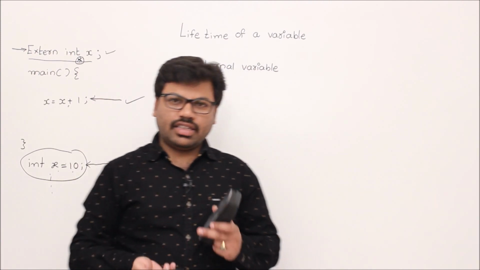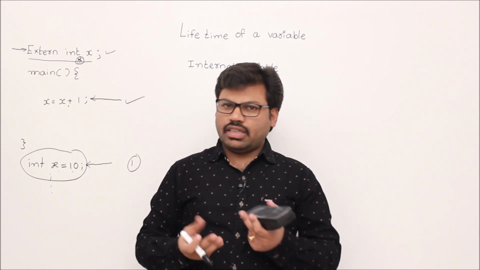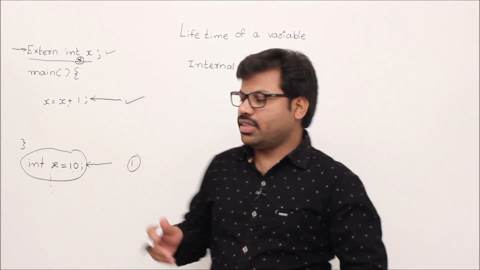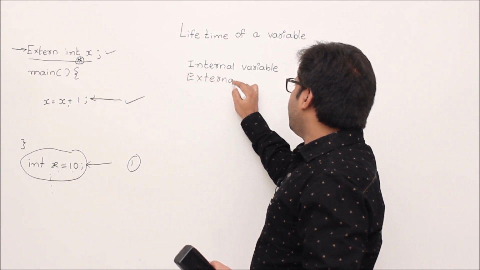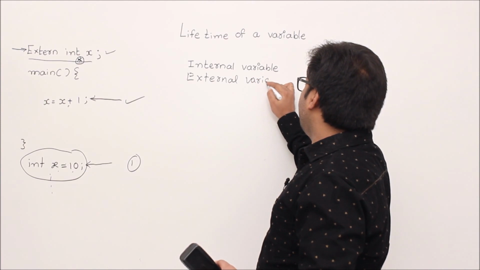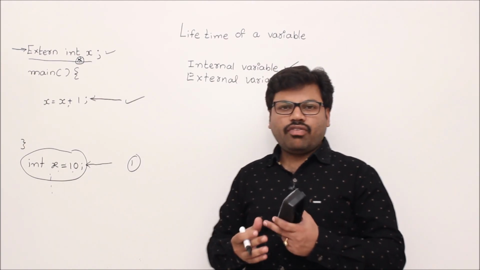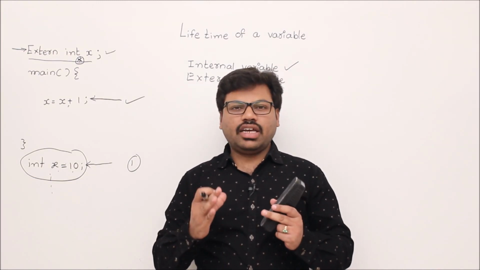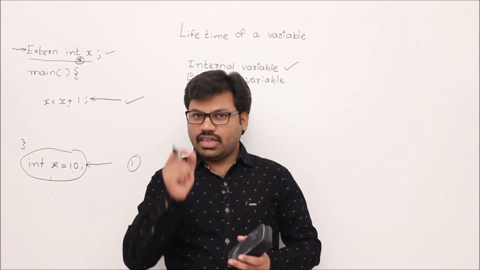Understand? Now we'll see the next concept, that is lifetime of a variable. So we know that there are two kinds of variables. One is internal variable, second one external variable, isn't it? So let's write internal and external, and for everything we'll see one by one. Let's begin with internal variable and its lifetime. The concept of lifetime can be understood like this. Lifetime is a time period where your variable is alive.